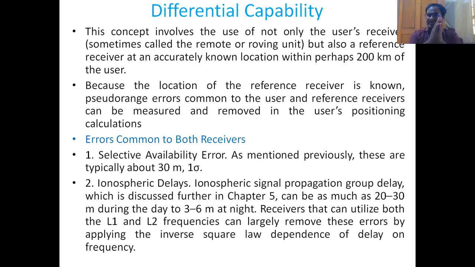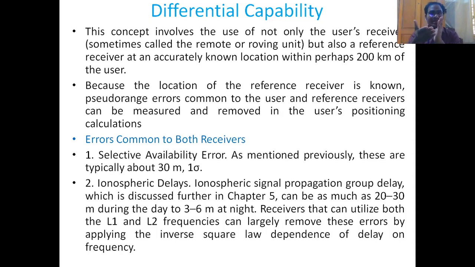So there is a GPS receiver which is to be tracked or navigated, that we call a user. In addition to this user, we will locate another receiver within the vicinity, up to 200 kilometers, and we call that a reference station, whose coordinates are already known. Because the location of the reference receiver is known, the pseudo range errors that are common to the user and reference receiver can be measured and removed in the user's positioning calculations.